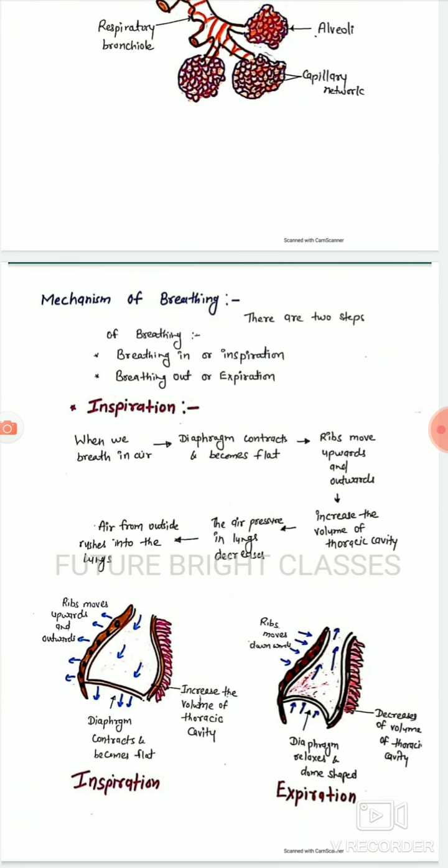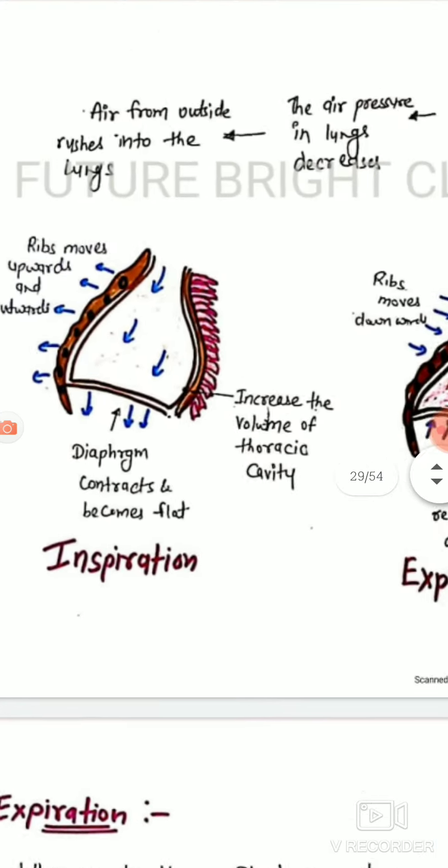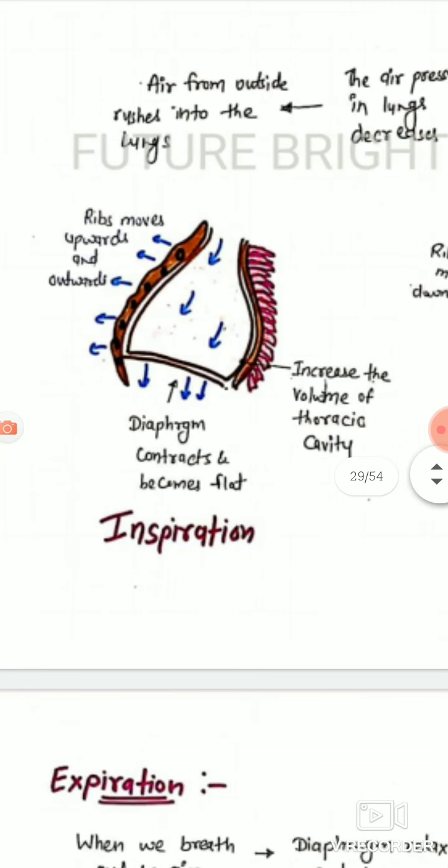Mechanism of breathing. There are two steps of breathing. Breathing in means inspiration and breathing out means expiration. Inspiration: when we breathe in air, the diaphragm contracts and becomes flat. Ribs move upward and outward. This increases the volume of the thoracic cavity. The air pressure in the lungs decreases. Air from outside rushes into the lungs. This is the diagram of inspiration and exhalation.